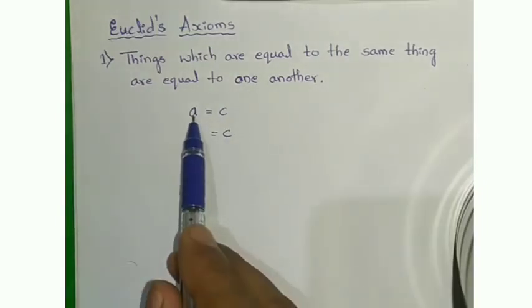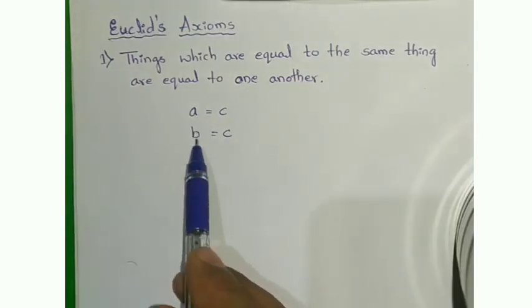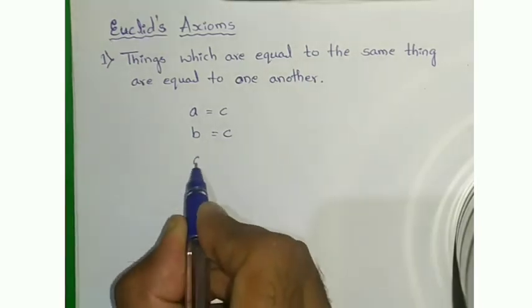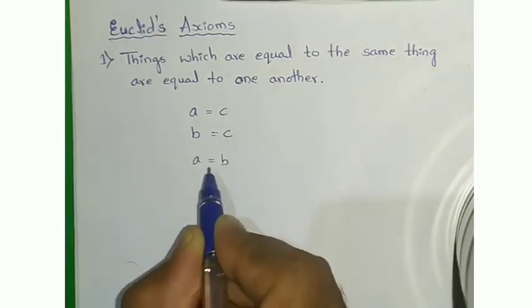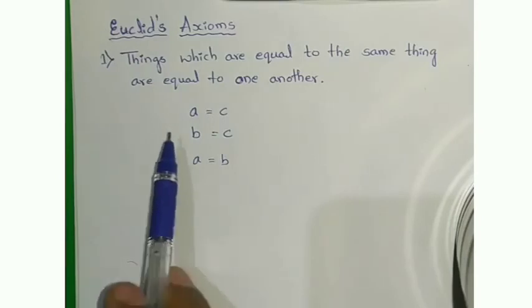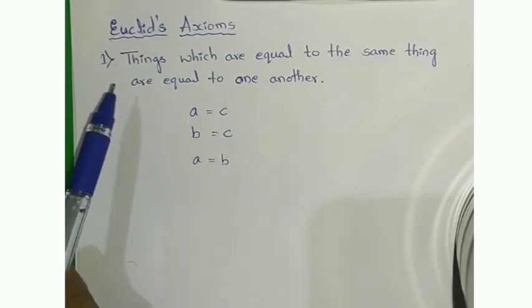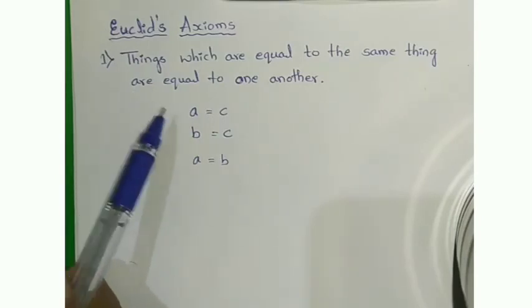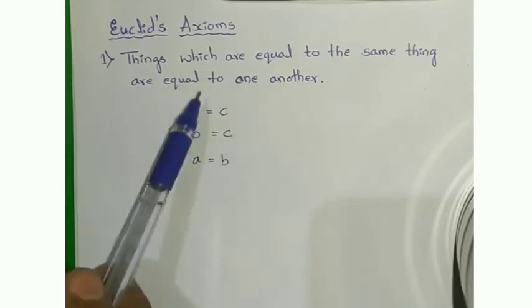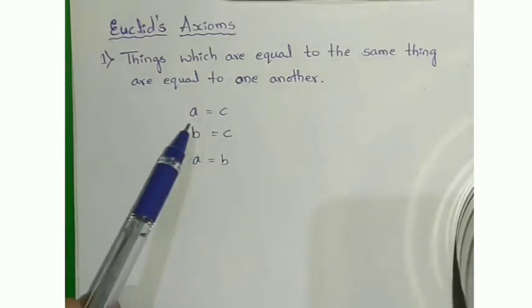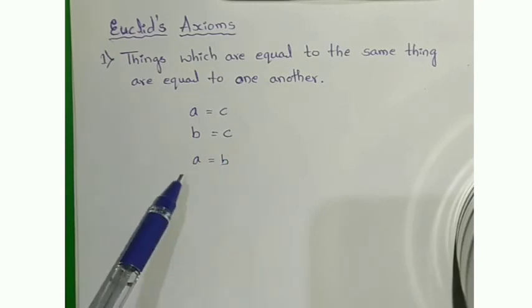It means here A and B are equal to one another. So automatically A equal to B we will get. So the first example proved that if things are equal to the same thing, A equal to C, B equal to C, then A equal to B.